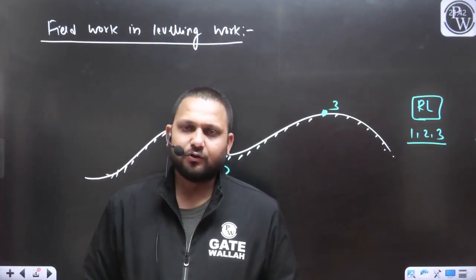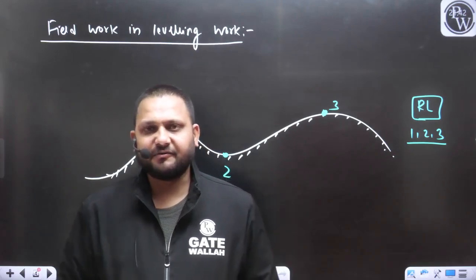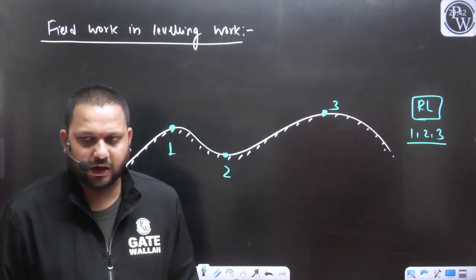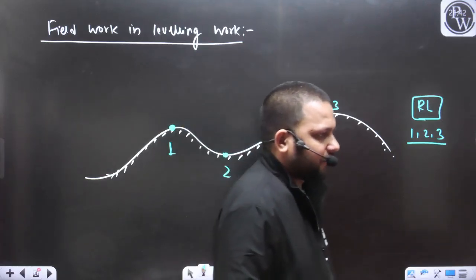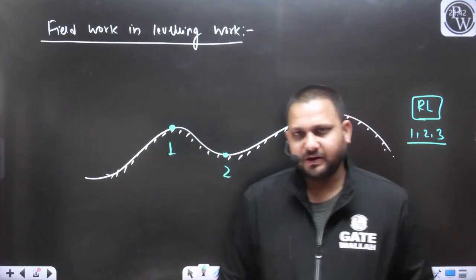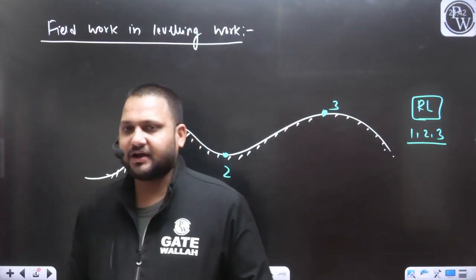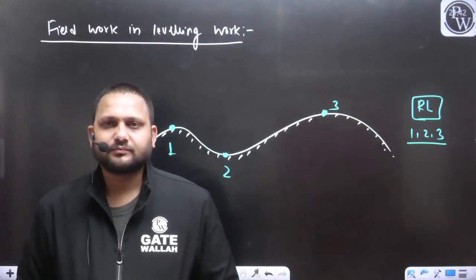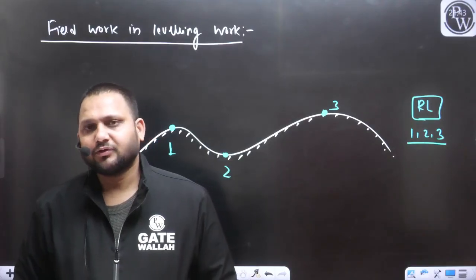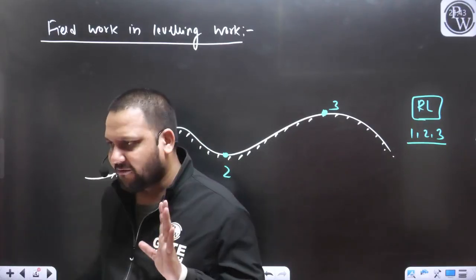And as we know, the point which is having the known elevation or the known RL will be known as the benchmark. Yes or no? So let's say we have one point.